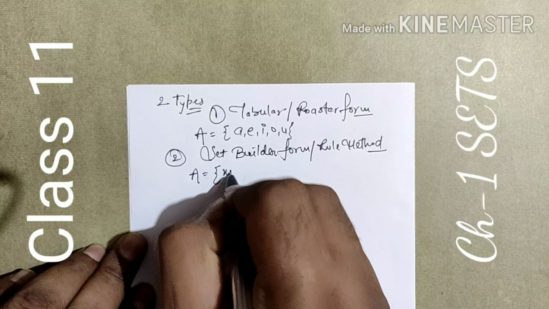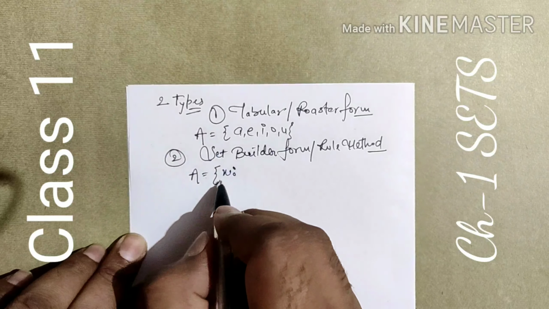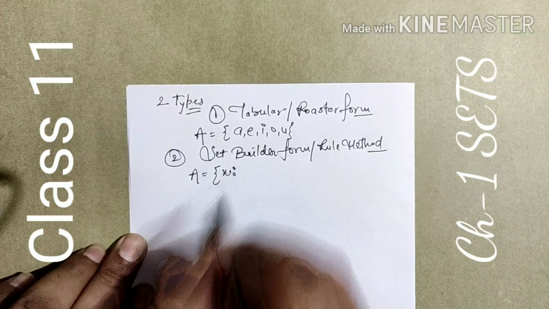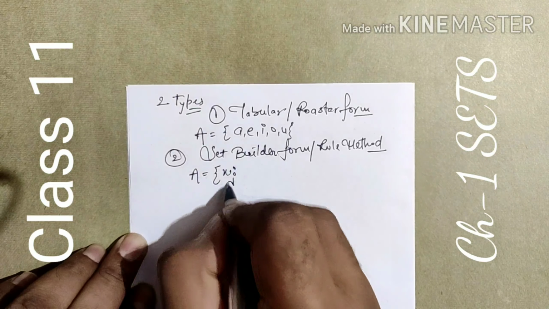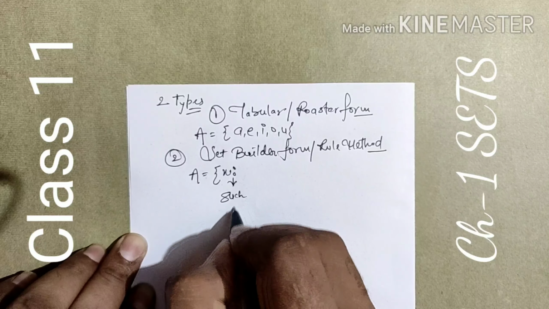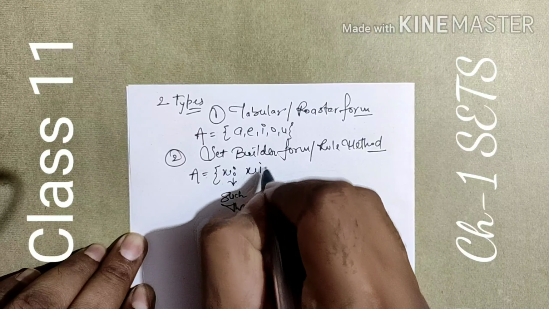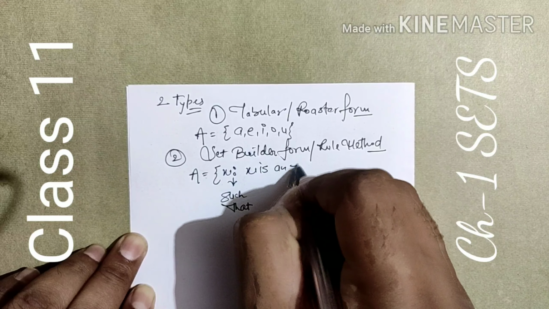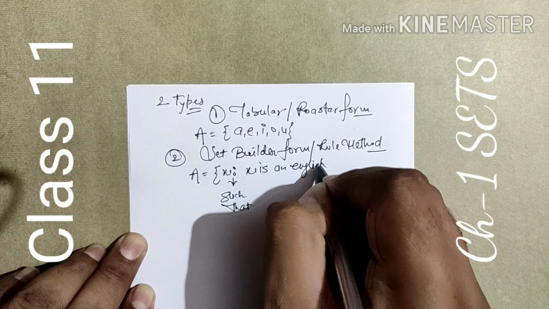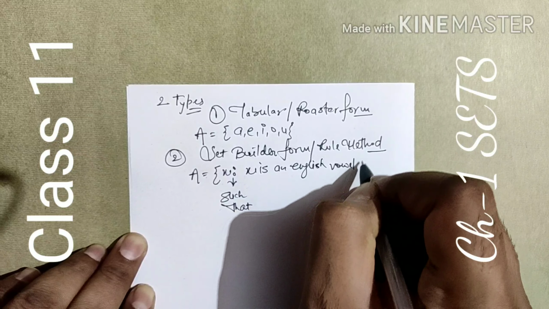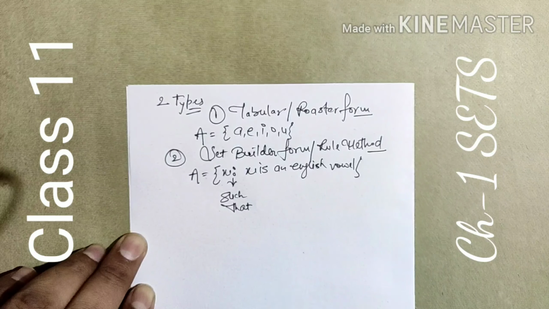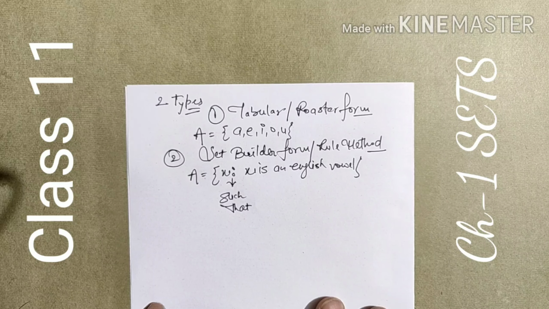So we indicate entries by an alphabet first. X is an entry. This symbol of two dots indicates 'such that'. Now we are going to explain it: X is an English vowel. This explanation type is known as set builder form.